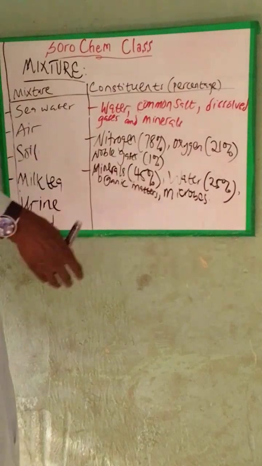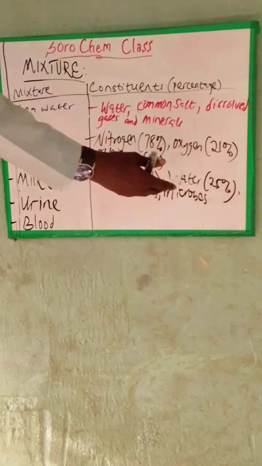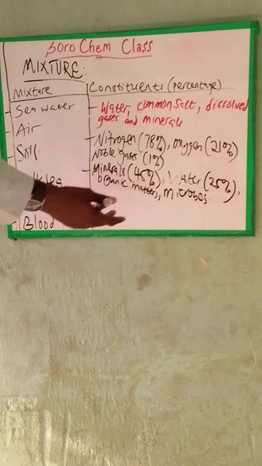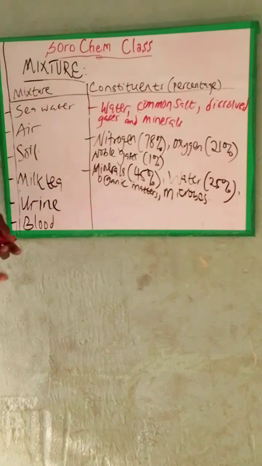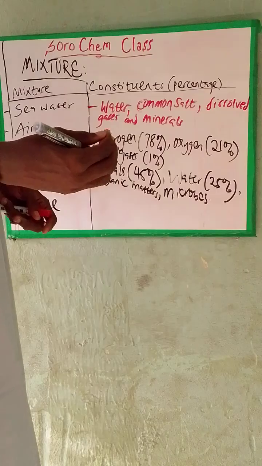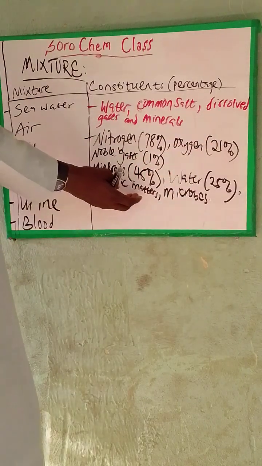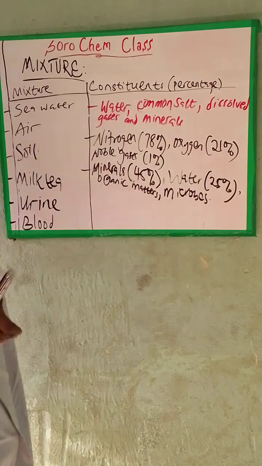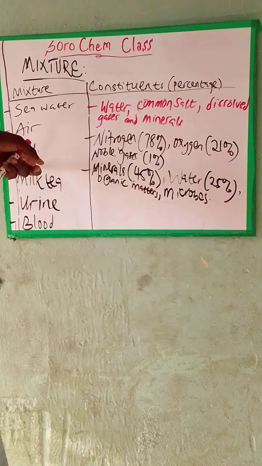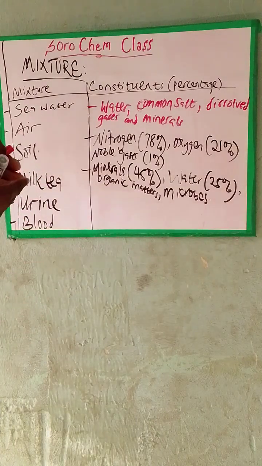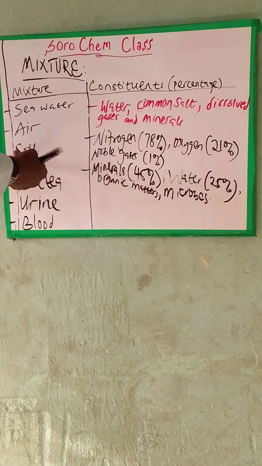So we have some organic matters. In these organic matters, you can see humus, you can see tapeworms, and you may see some dead plants and dead animals in the soil. So they are also part of organic matters. These are the substances that make up the soil.